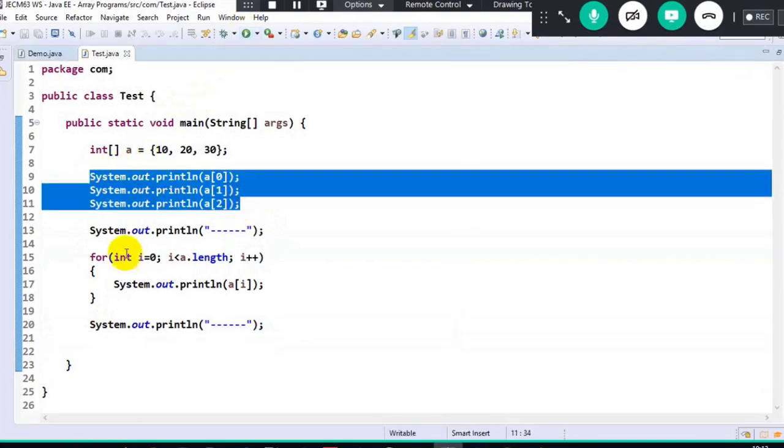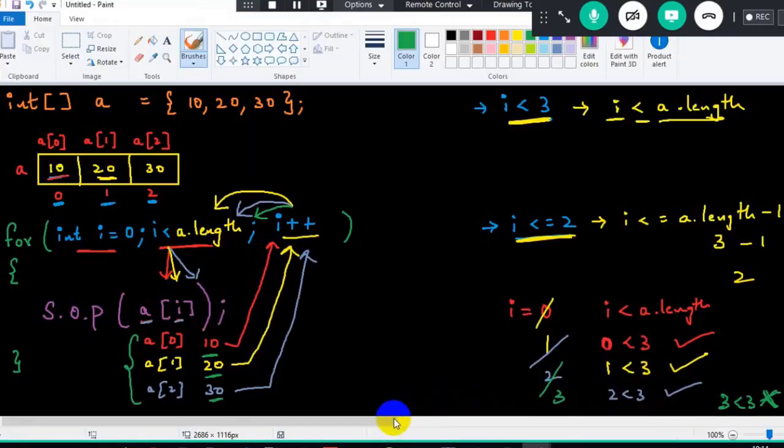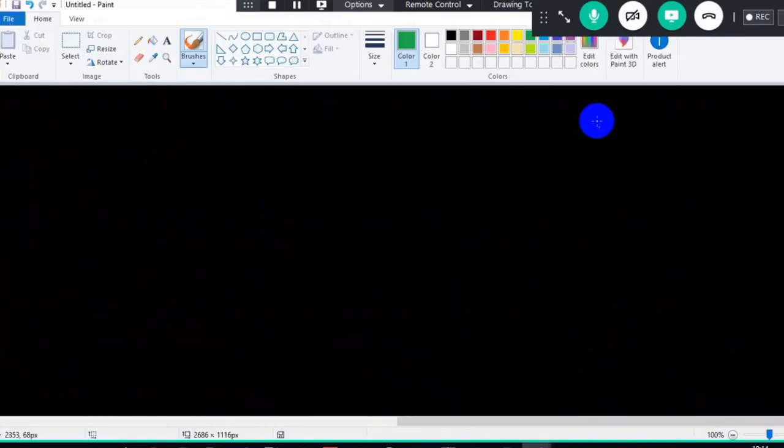See, print statements are not efficient. So this is traversing the array elements in forward direction. Got it. Similarly, sir, is it possible to traverse array elements in reverse direction? Why can't we do it? 101% we can do it.